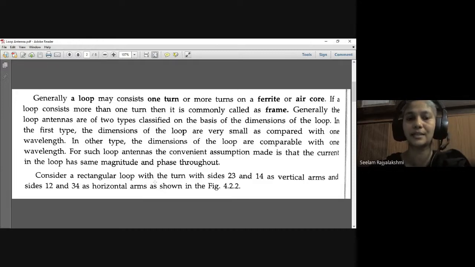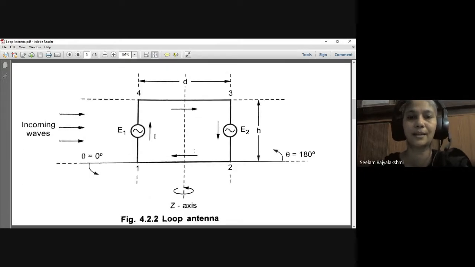Let us consider a rectangular loop with turns, with sides 2, 3 and 1, 4 as the vertical arms, and the horizontal arms as sides 1, 2 and 3, 4. Now let us see the figure. Here we have the rectangular loop antenna. 1, 2 and 4, 3 are the horizontal arms, and 1, 4 and 2, 3 are the vertical arms.